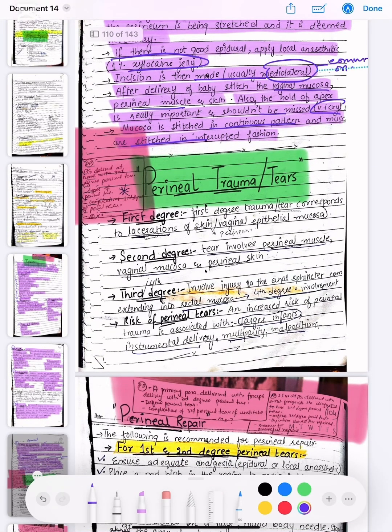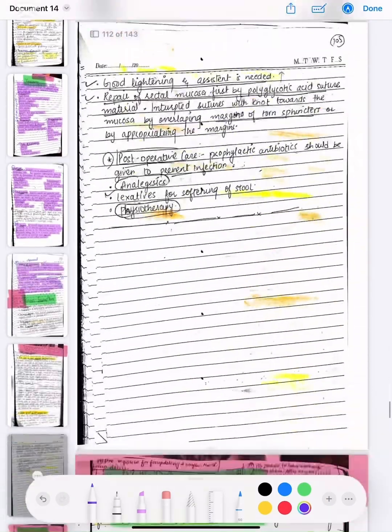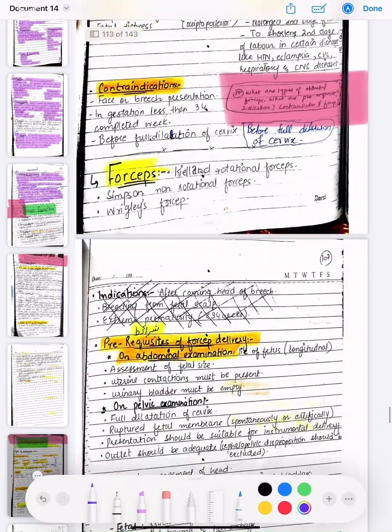Okay, so in the next video we will discuss the perineal trauma or tears, the perineal repair, and then the instrumental vaginal delivery.